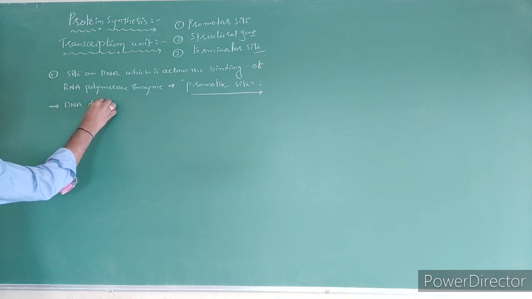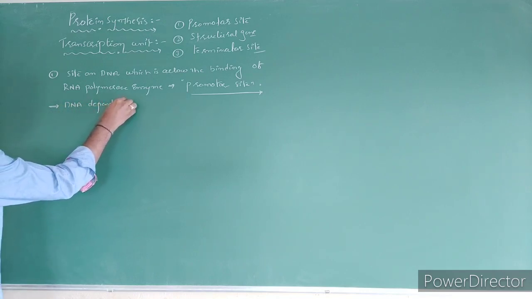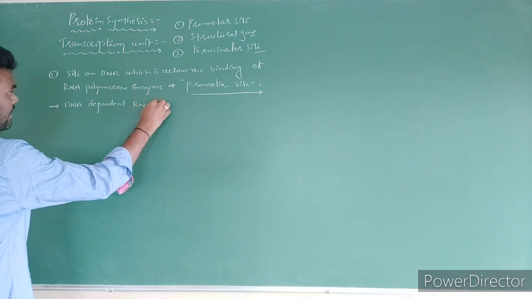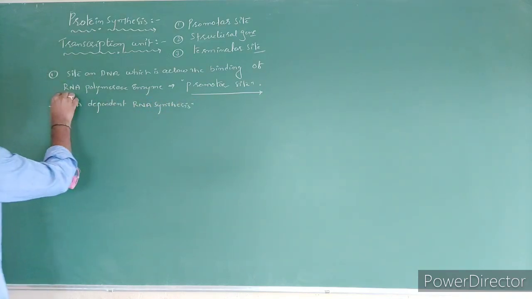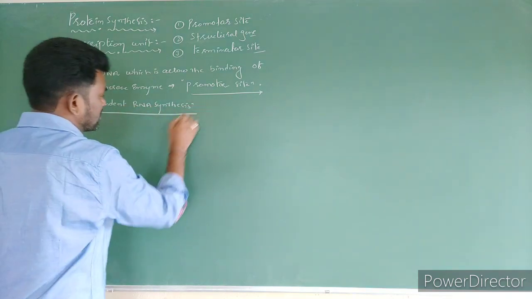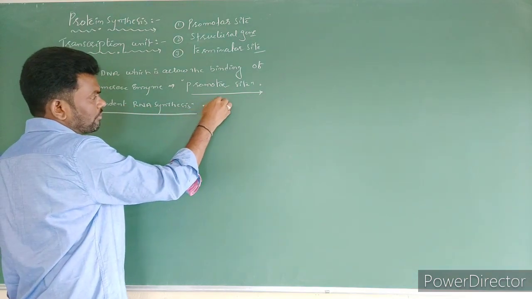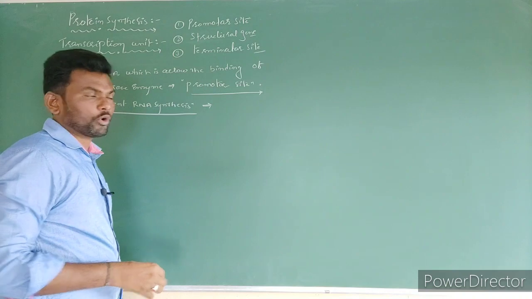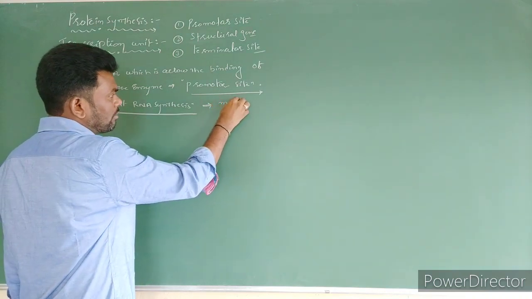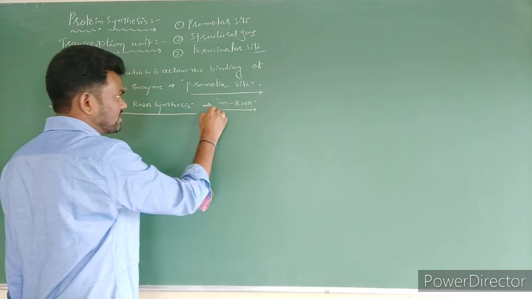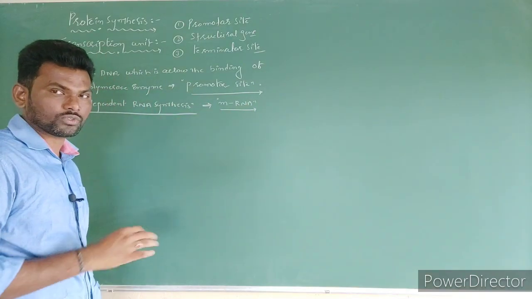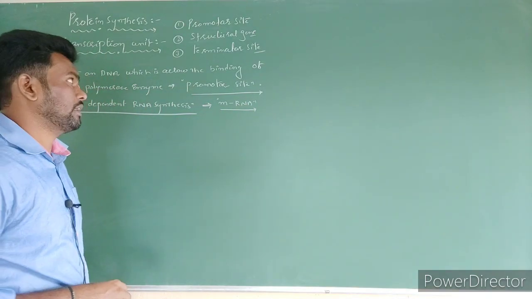DNA-dependent RNA synthesis. And the RNA which is formed with the help of RNA polymerase enzyme is mRNA, messenger RNA, which contains DNA genetic information. So that's why it is called messenger RNA.